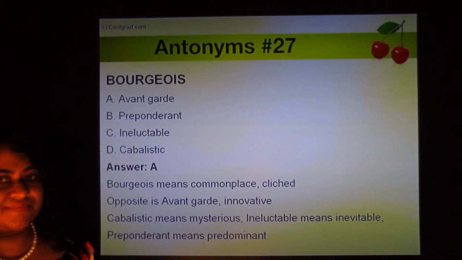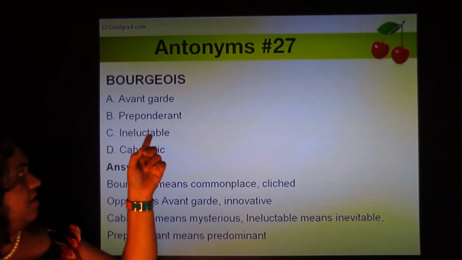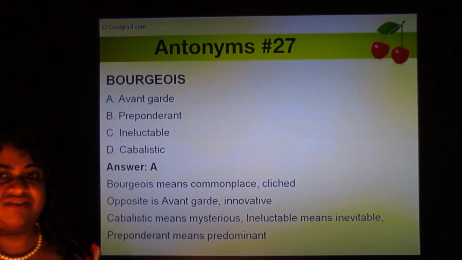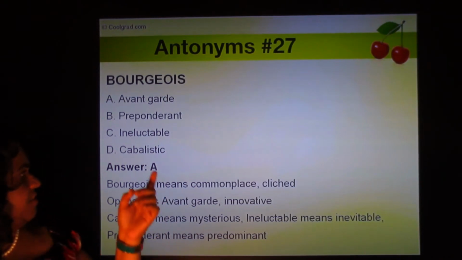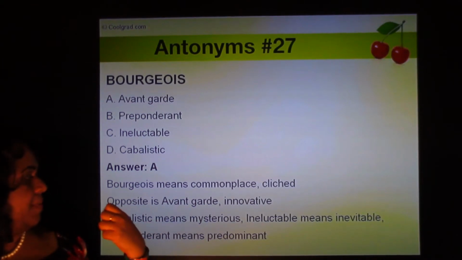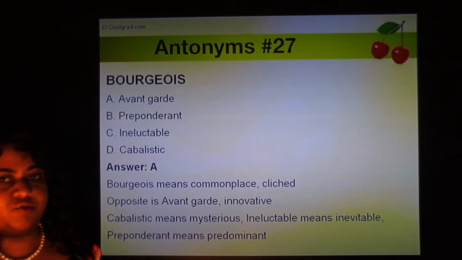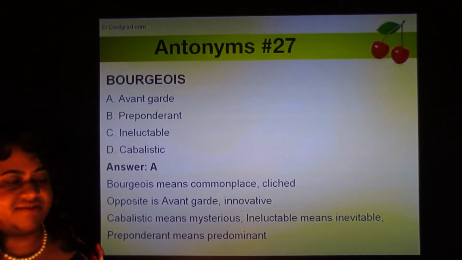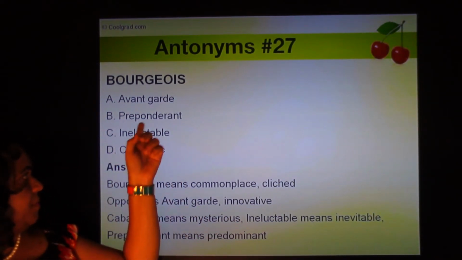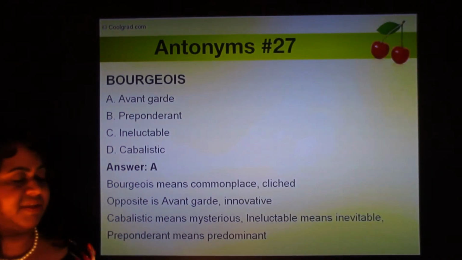Next word is bourgeois. Bourgeois is a French word, and the four options are avant-garde, preponderant, ineluctable, and cabalistic. Bourgeois means commonplace or cliched, and the opposite of that is avant-garde or innovative. So cabalistic means mysterious. Cabalistic sounds like cabaret somehow, but it's nothing to do with the cabaret. Ineluctable means inevitable. And preponderant means predominant. Bourgeois is commonplace, and avant-garde means innovative or something unusual.